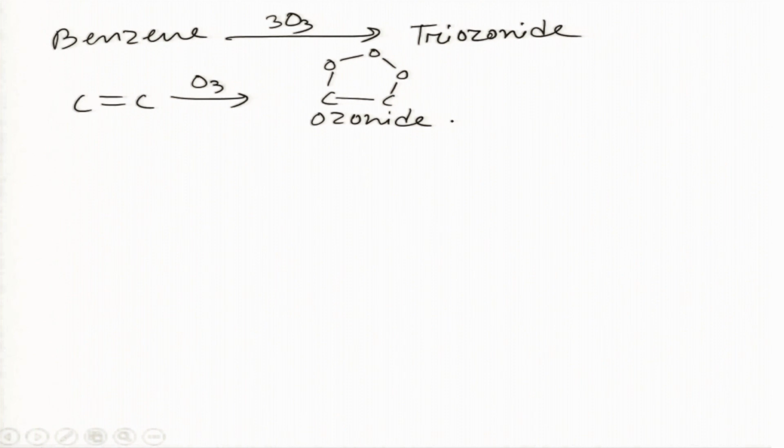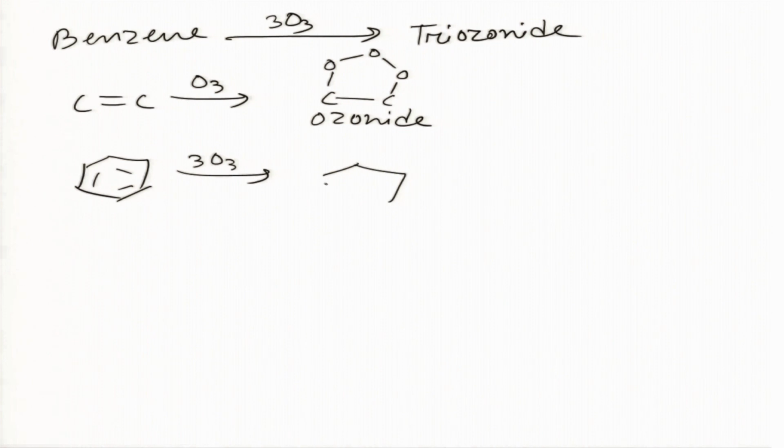So, benzene formed triozonide, that is 3 ozonides in a single molecule. So, this will occur like this. Okay, this is the triozonide.